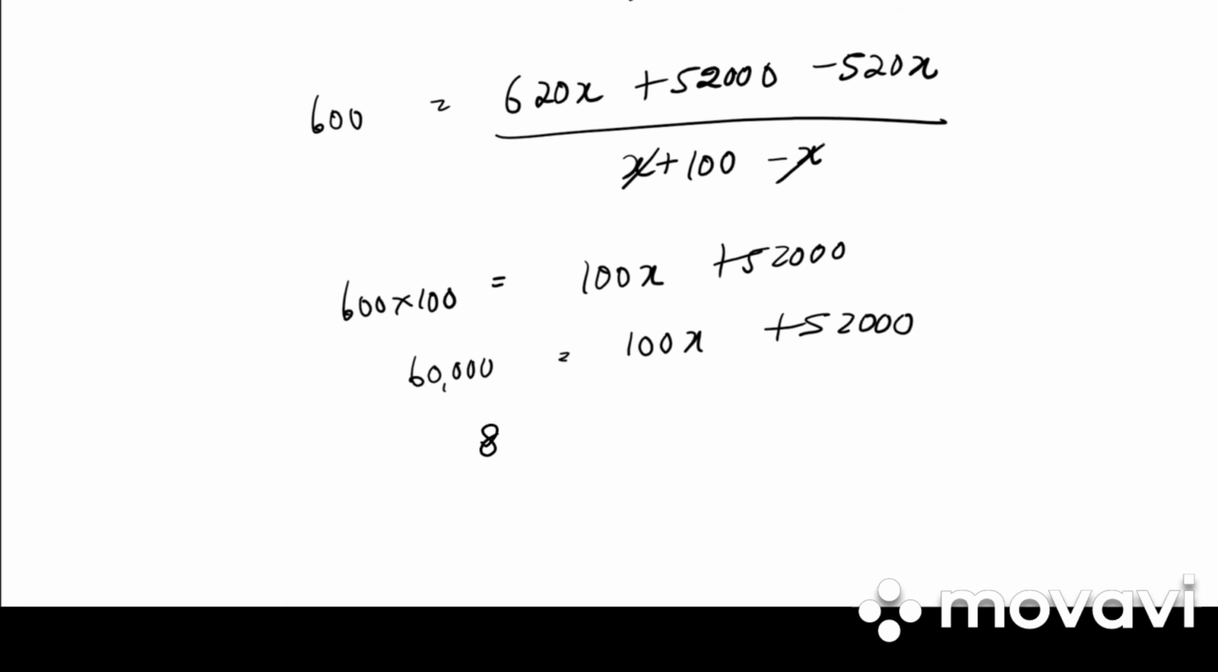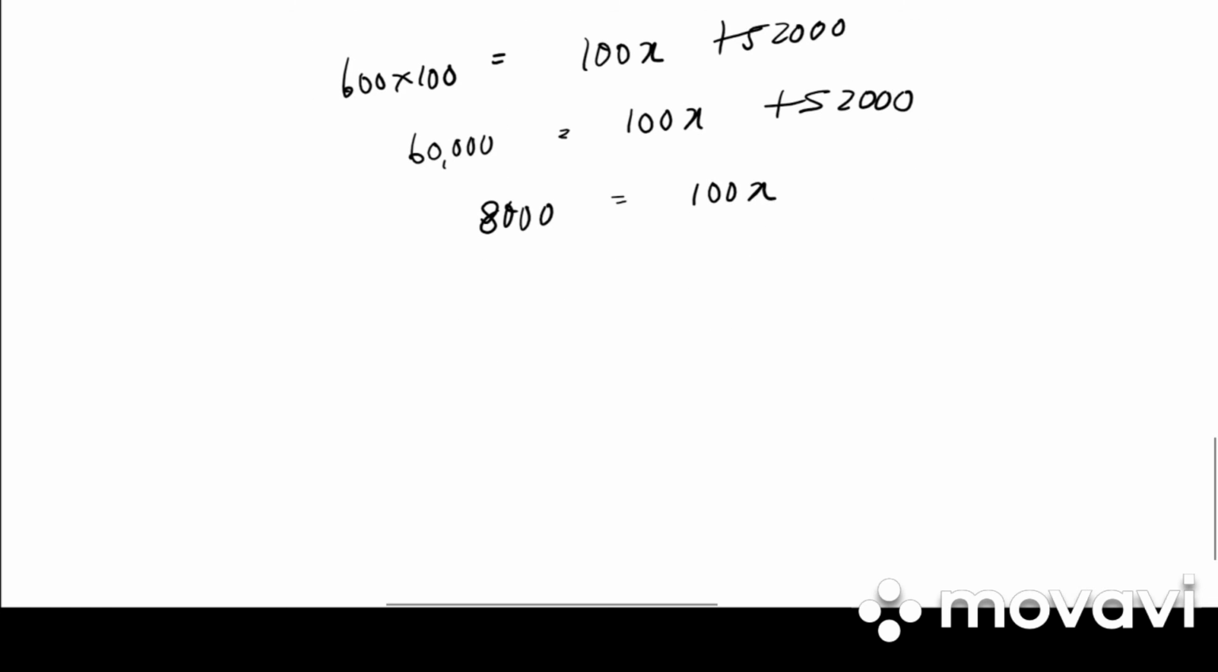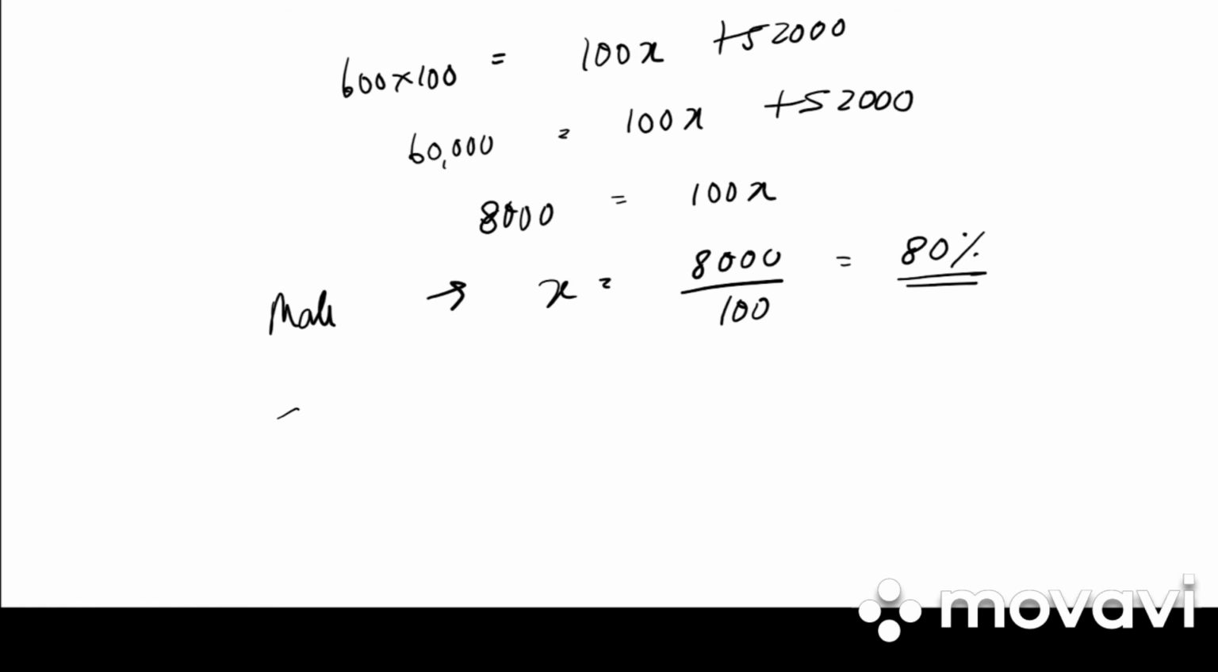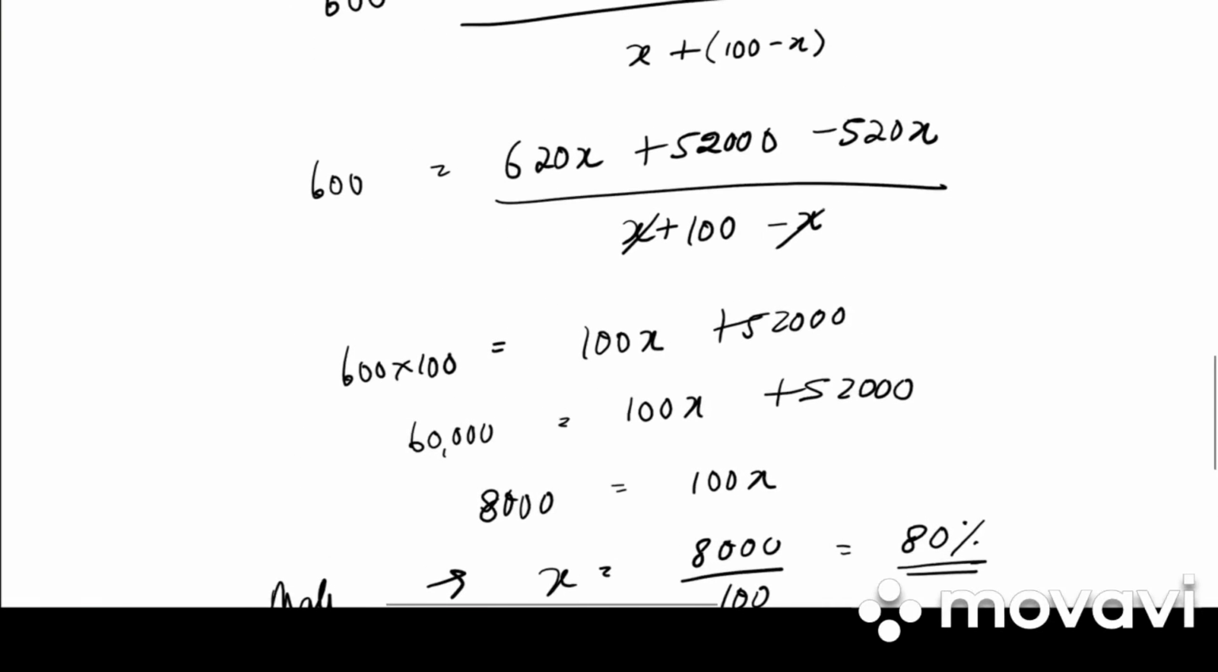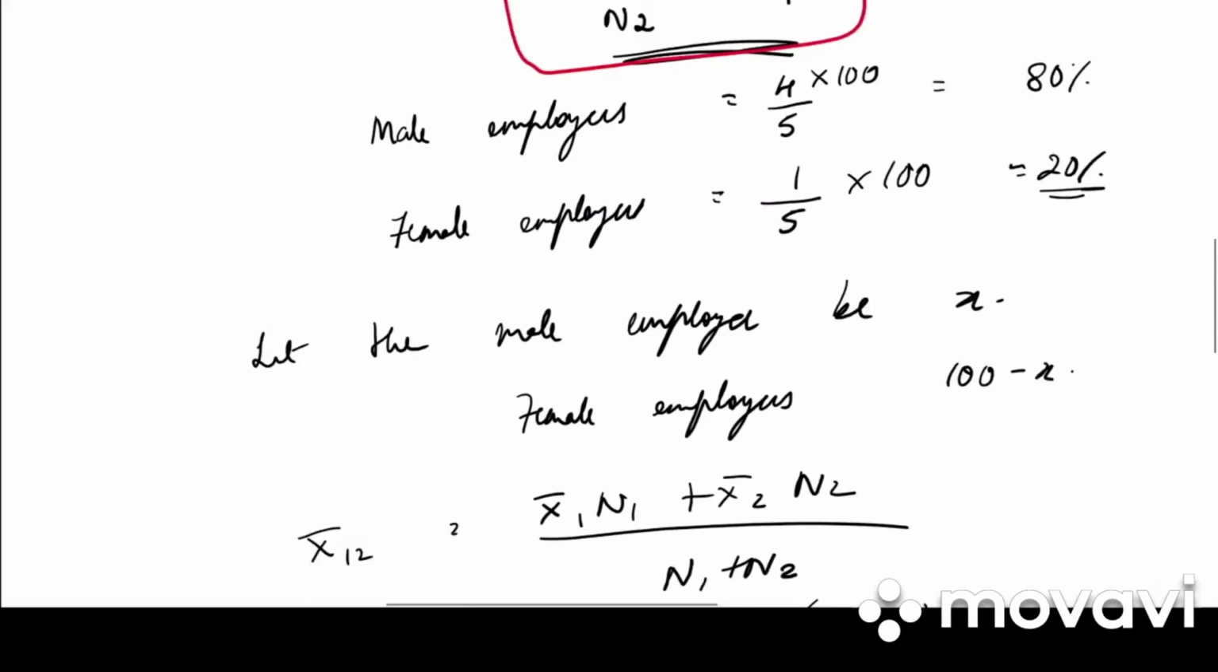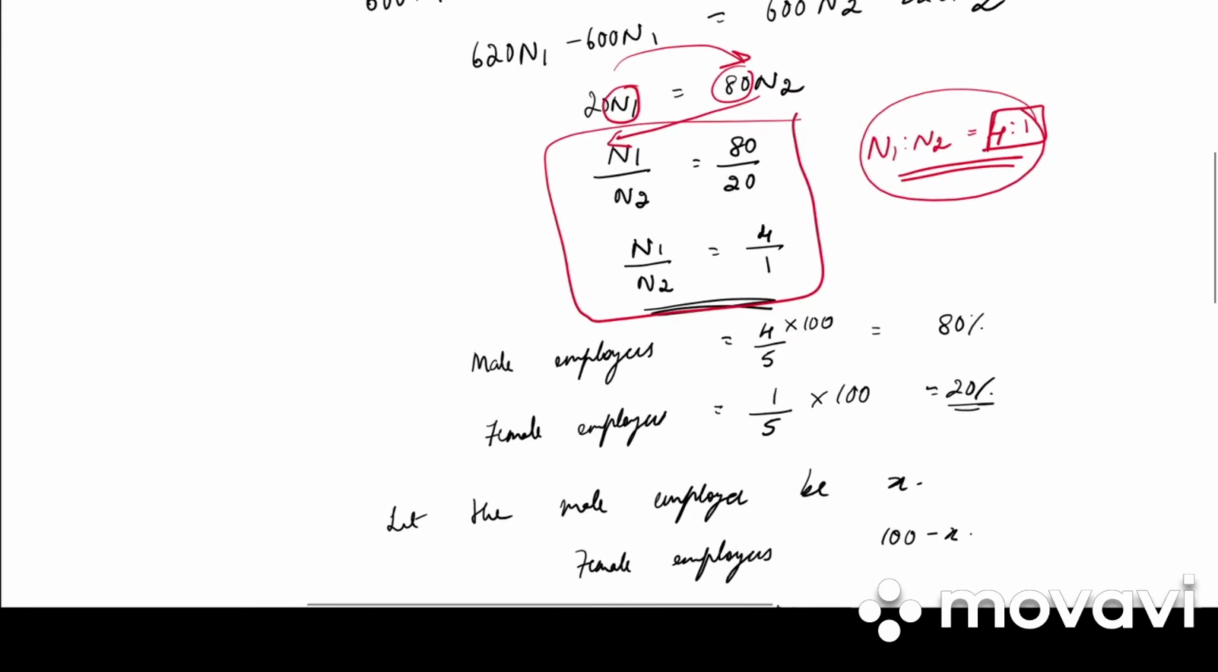So 60,000 minus 52,000 is equal to 100x. So 8,000 is equal to 100x. X will be 8,000 divided by 100, which is 80%. So we got the male employees 80%. What will be female? 100 minus x. So 100 minus 80, that is 20%. So there are two ways you can solve the problem. Either by taking male as x and female 100 minus x, or by normally substituting and getting the answer.